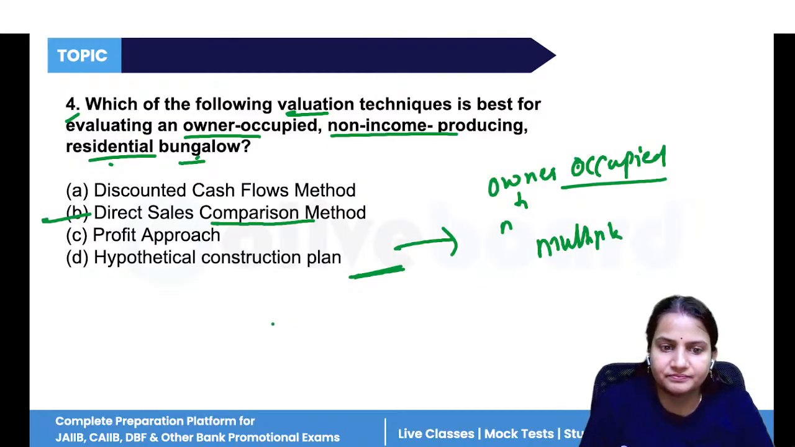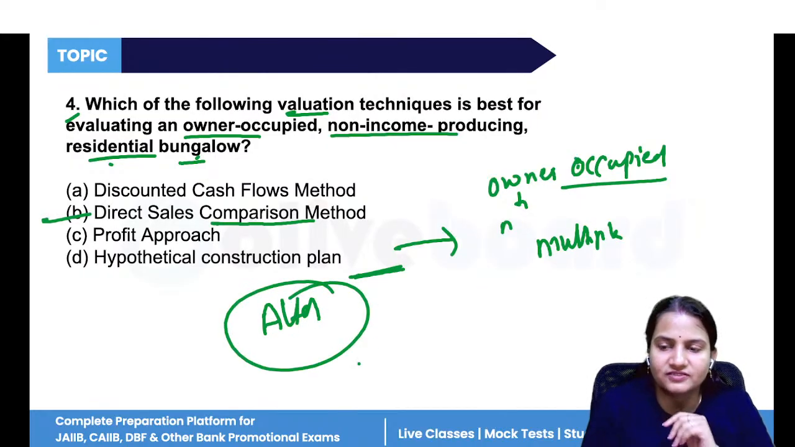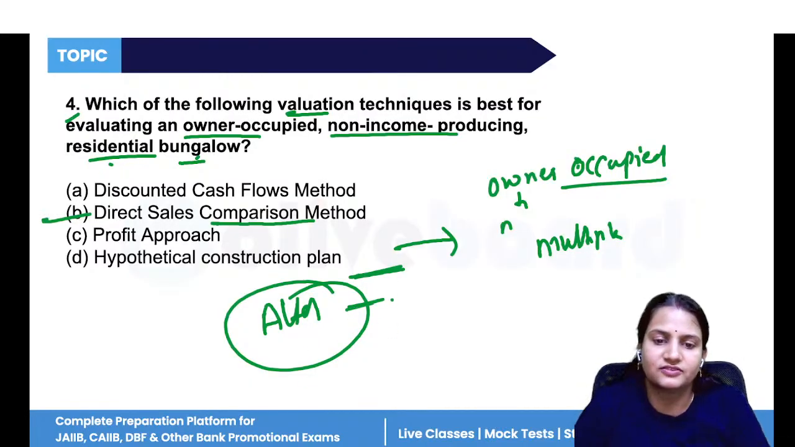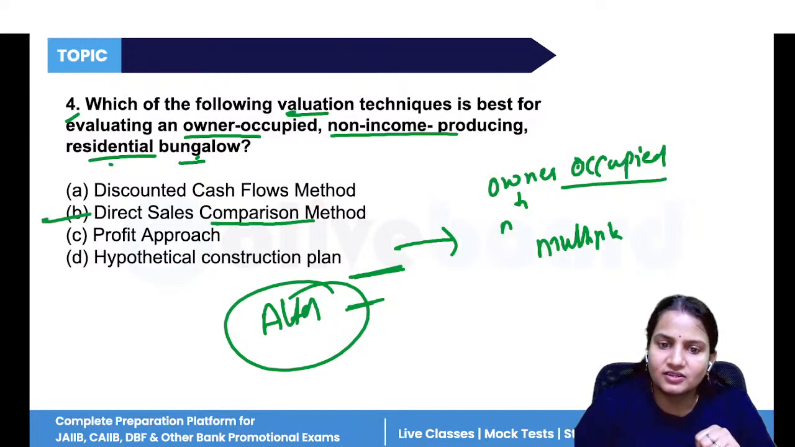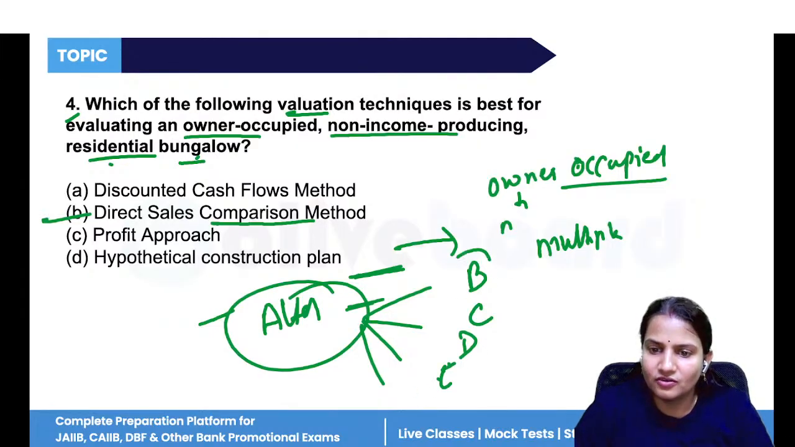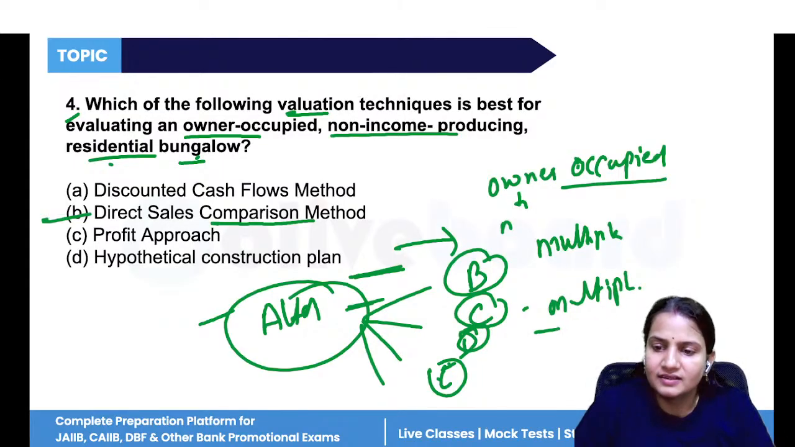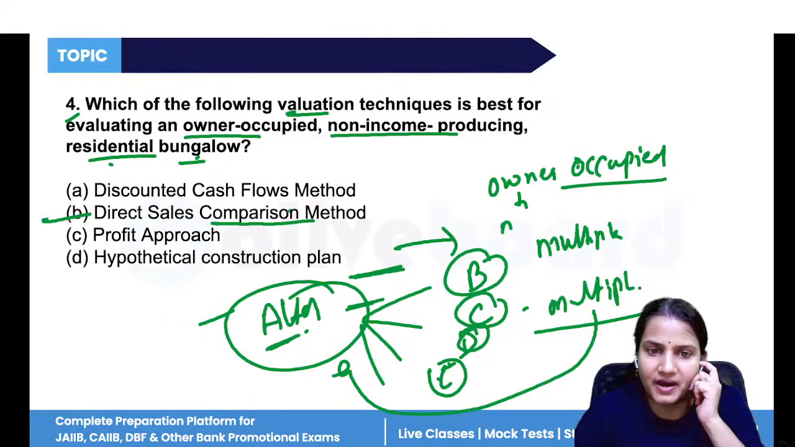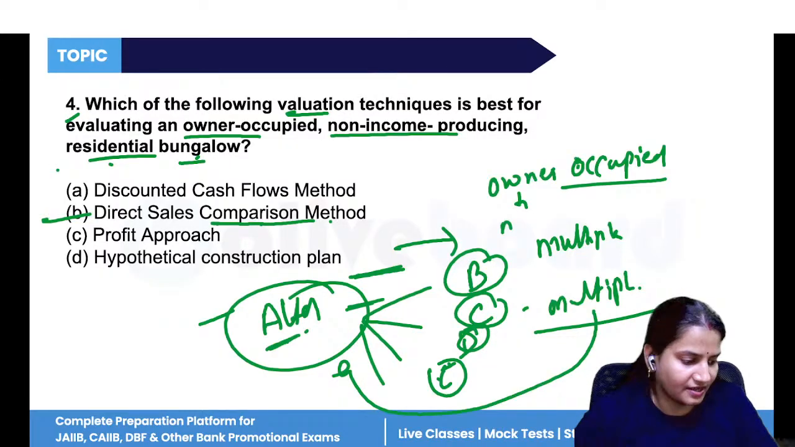Suppose two properties are there. Let's take an example. I want to purchase A Limited, but A Limited does not have all the details. No information is available about A Limited properly. So I will search for similar types of companies doing business just like A Limited. I have found B Limited, C Limited, D Limited, E Limited. Whatever the valuations of these companies are, I will use their multipliers to find the actual valuation of company A. That is known as the comparison method. All right, so option B is the correct answer.